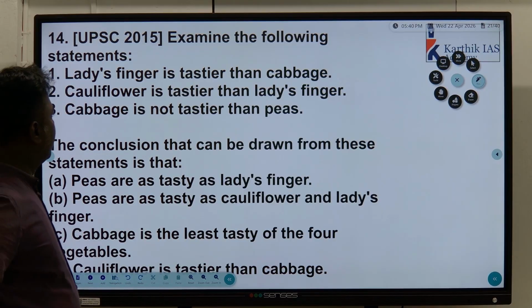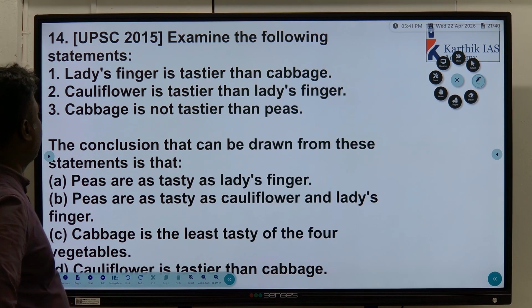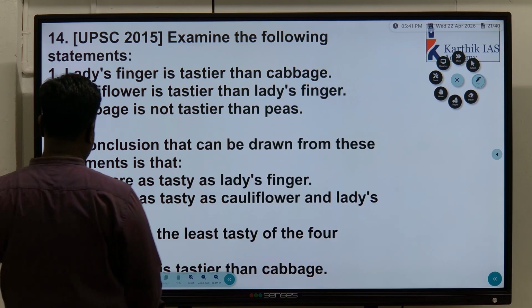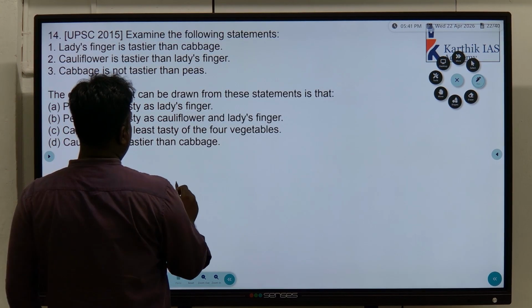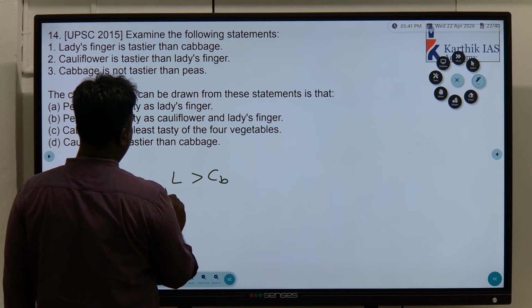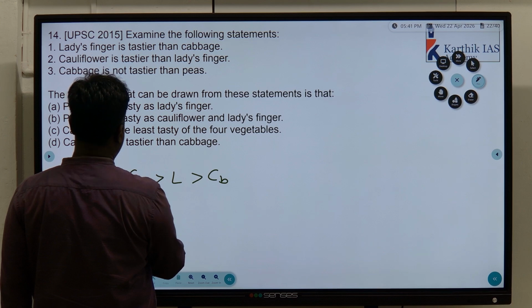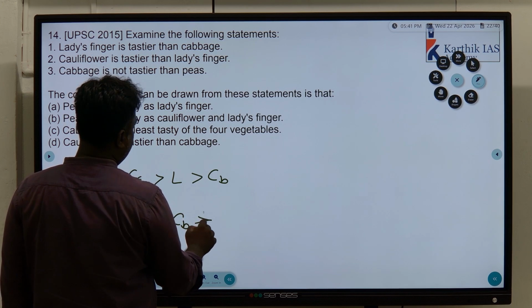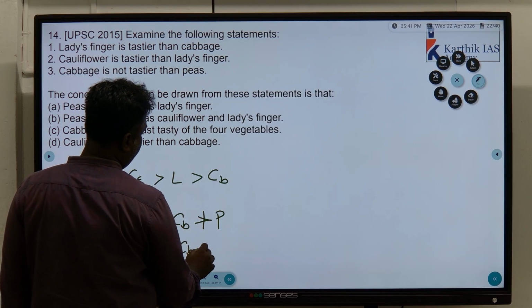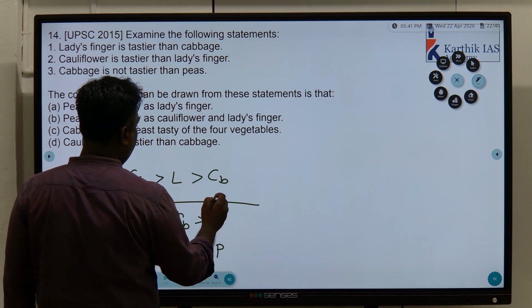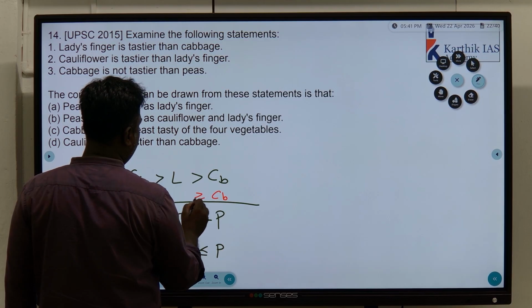From here, actually, all are easy questions. Lady's finger is tastier than cabbage. Cauliflower is tastier than lady's finger. Cabbage is not tastier than peas. Okay. So now, lady's finger is tastier than cabbage. Cauliflower is tastier than lady's finger. Cabbage is not tastier than peas, which means what? Cabbage is less than or equal to peas, right? So we need to club it here. Cabbage is less than or equal to peas.